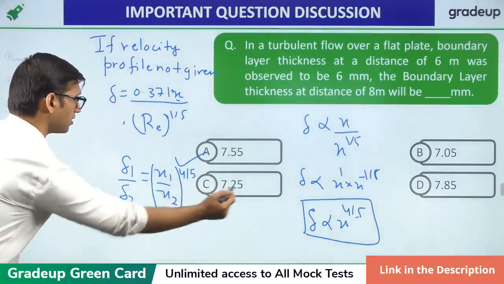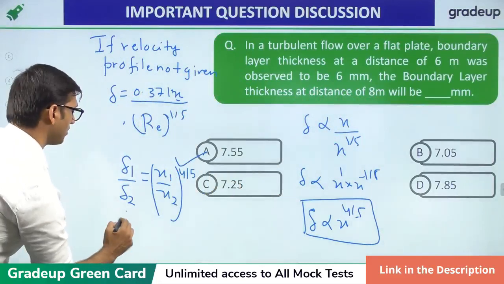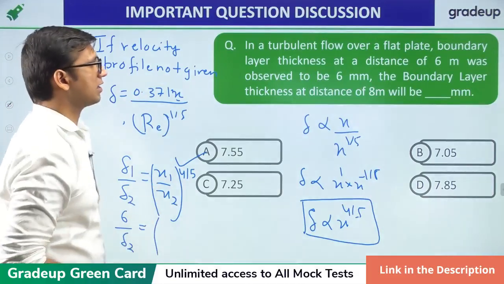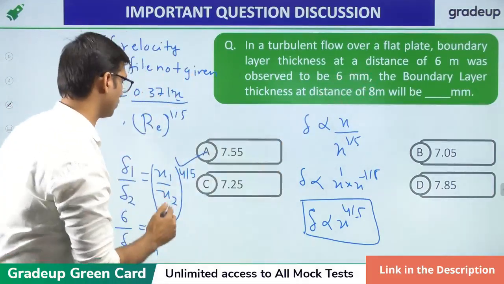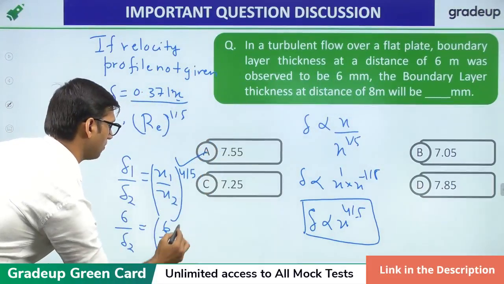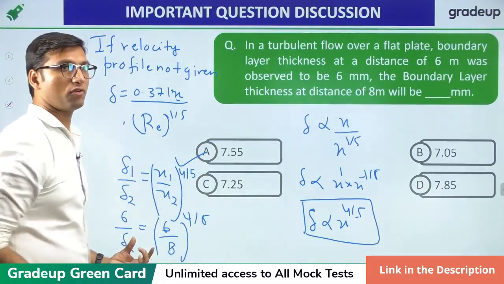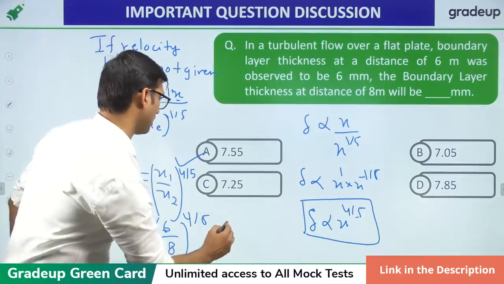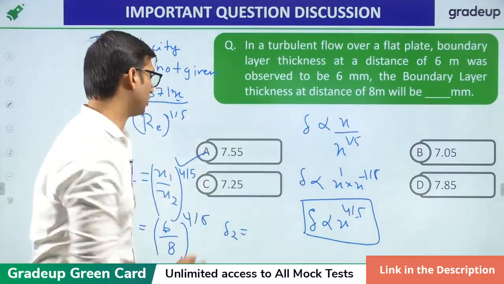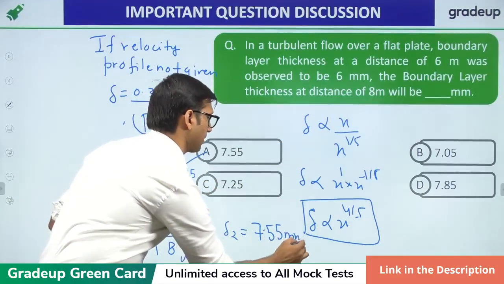So, initial thickness is 6 mm. Delta 2 is equal to, at a distance of 6 meter was 6 mm. So, this is 6 and this value is given as 8 power 4 by 5. After solving this relation, you will get the value of delta 2. The delta 2, that is boundary layer thickness at a distance of 8 meter, will be equal to 7.55 mm.